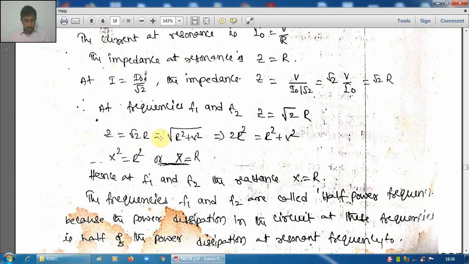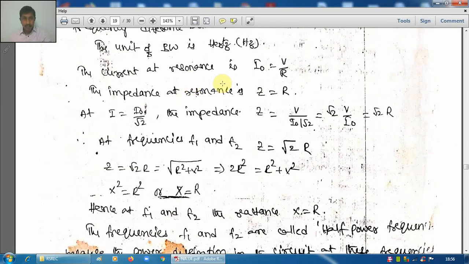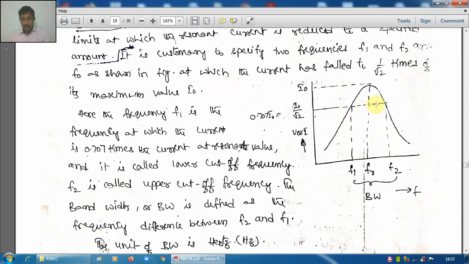Z equal to root 2 R, where Z is root of R square plus X square, or Z square. If you take 2R square equal to R square plus X square, from that X equal to R. And this is the relationship we obtained, at F1 and F2. So many points we discussed or mentioned.